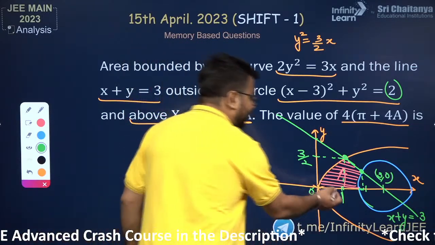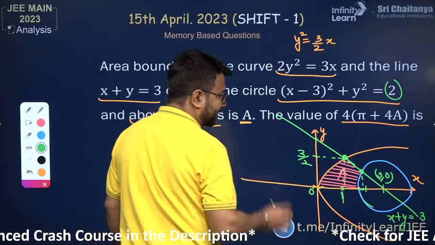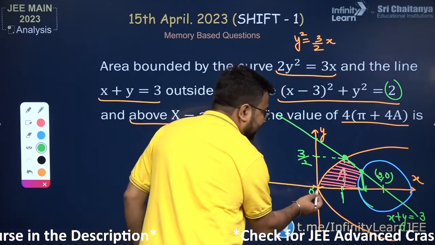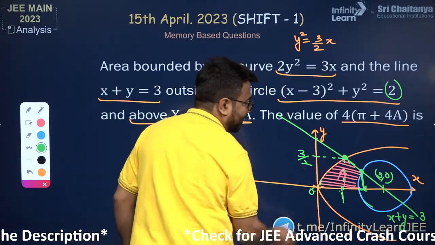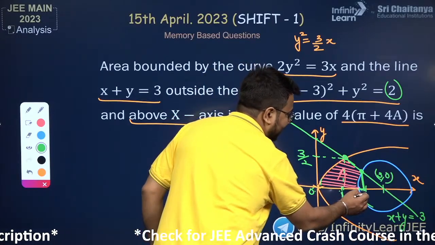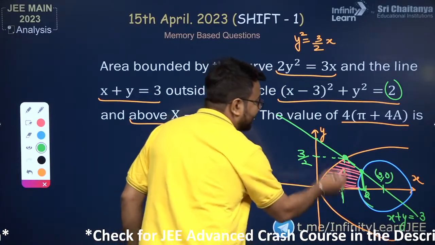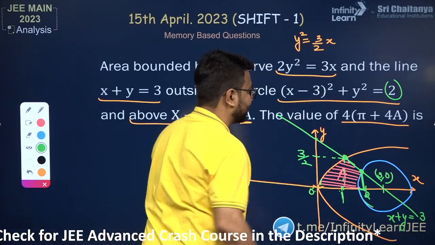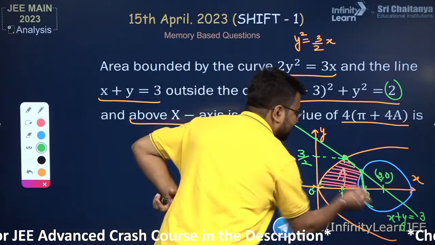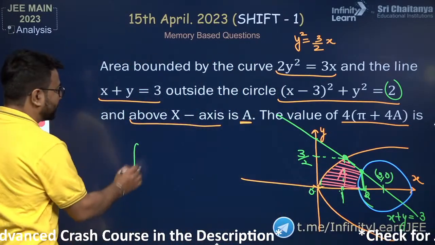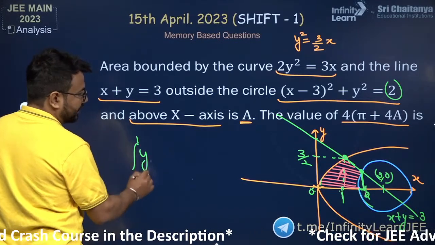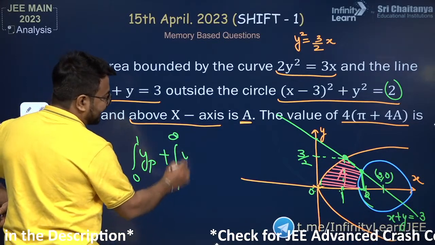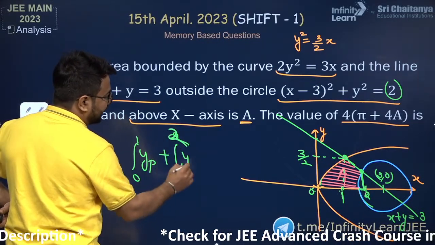Okay, so you can find the point of intersection. I have found it out here. You can find the point of intersection of the parabola and circle. Then from 0 to 1, you will integrate this parabola. From 1 to this point, suppose this is a point 2. From 1 to 2, you will integrate, if I keep the value of x as 2, then the value of y will be 1. Okay, definitely, yes, this is the point 2. So from 0 to 1, you will be integrating the parabola, under area of the parabola. Then from 1 to 2, you will be integrating the line, under area of the line.